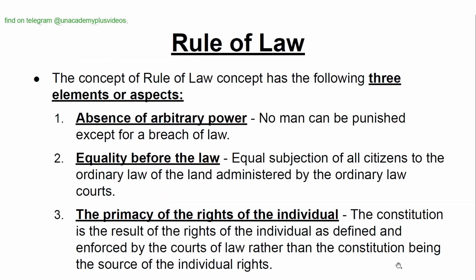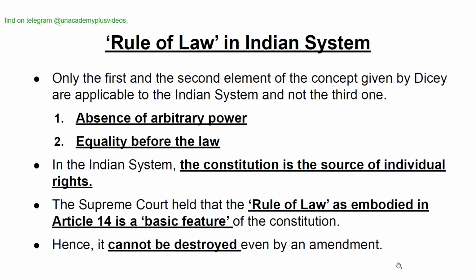Rule of law. The concept of rule of law has the following three elements or aspects: absence of arbitrary power, equality before the law, and the primacy of the rights of the individual. Rule of law in the Indian system: only the first and the second elements of the concept given by Dicey are applicable to the Indian system, and not the third one. Absence of arbitrary power, equality before the law.